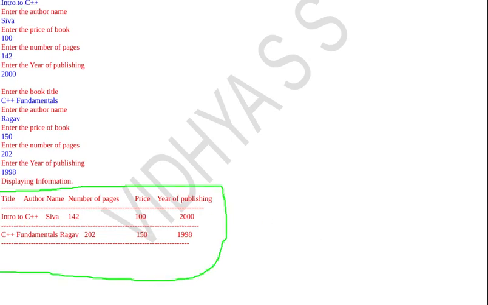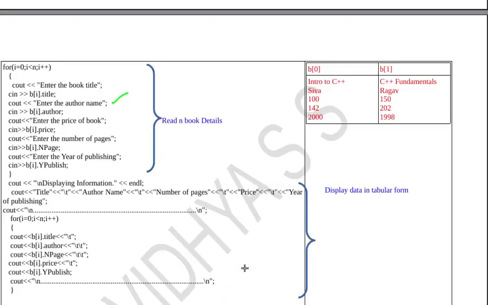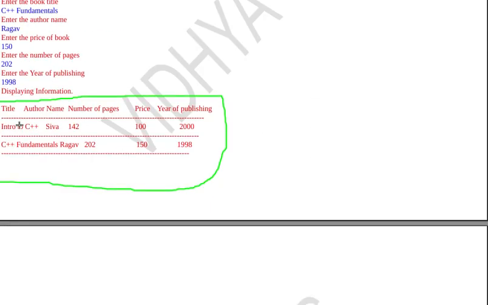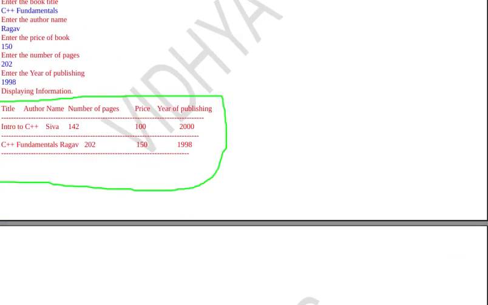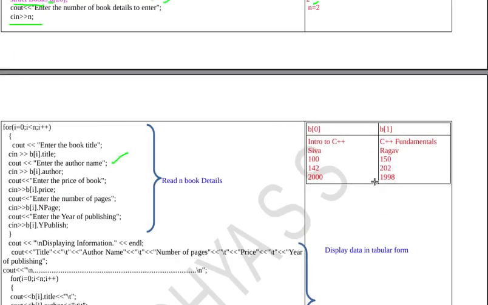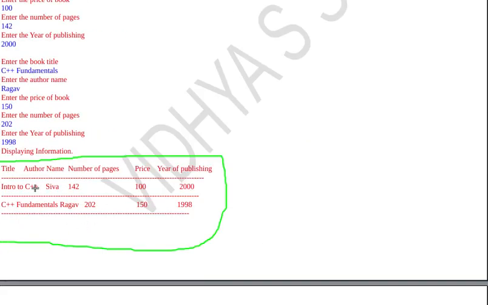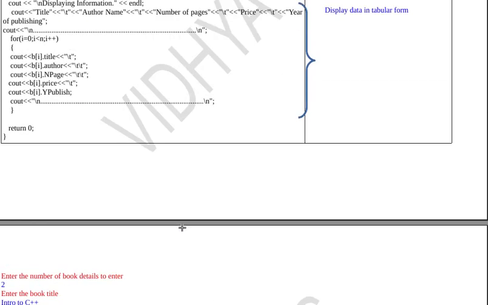For printing this, first I need to print title, author name, number of pages, price and year of publishing. Then I need to print this line. Then after that I need to print each detail. Here in my example, I have entered 2 book details. One is stored in b of 0, the other one will be stored in b of 1. So I need to print the details of b of 0 first. Next I need to print the details of b of 1. Up to however many book details are stored, you need to print the details. So let's see how we can do that.